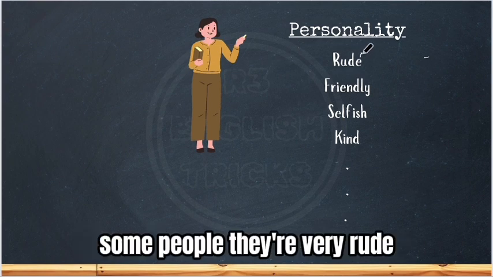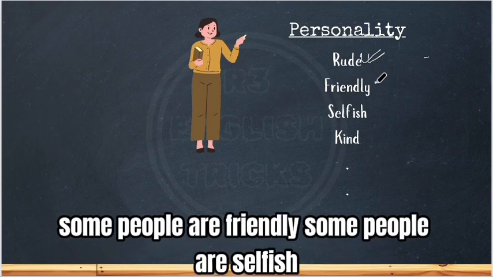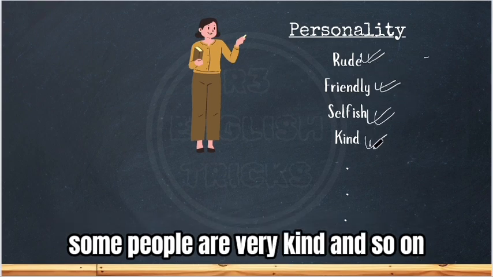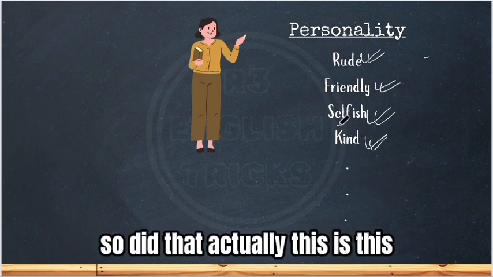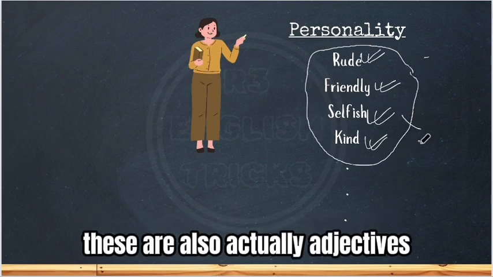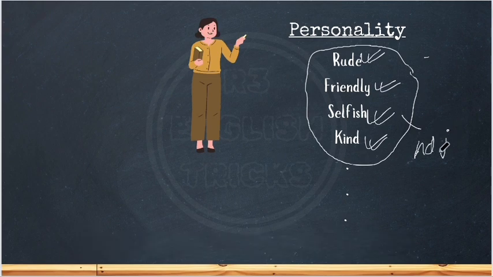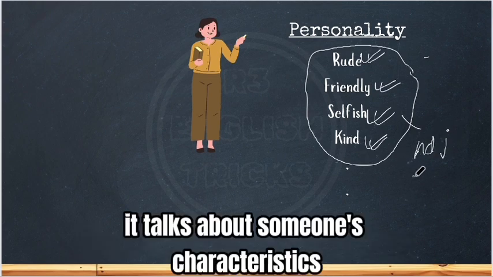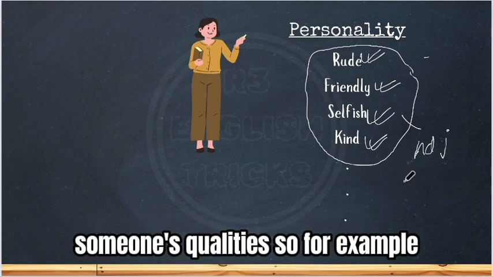Some people are very rude, some people are friendly, some people are selfish, some people are very kind, and so on. All these personality traits are also adjectives. They talk about someone's characteristics, someone's qualities.